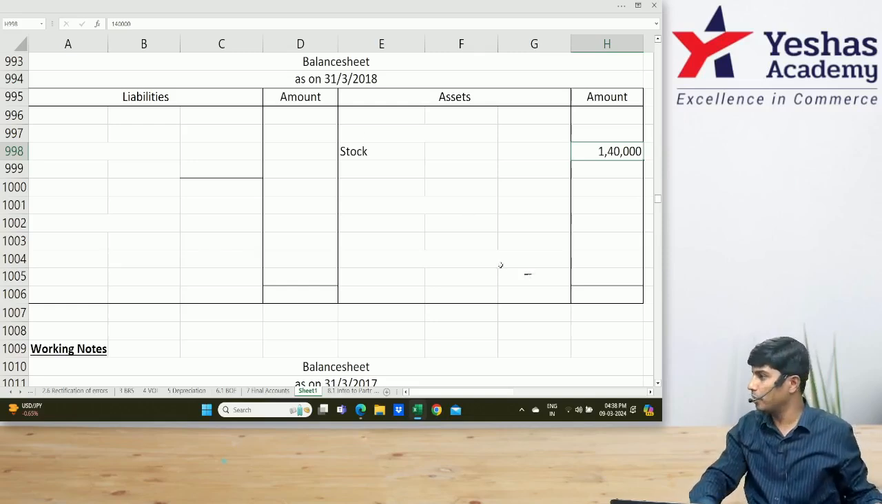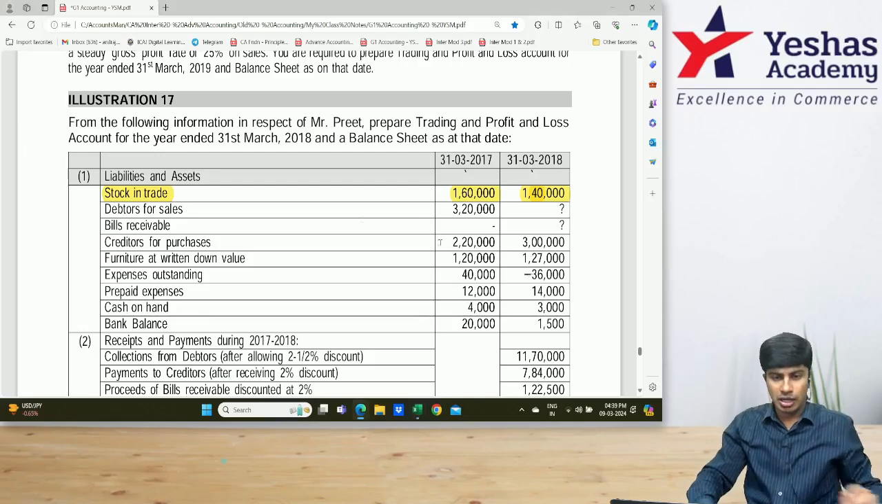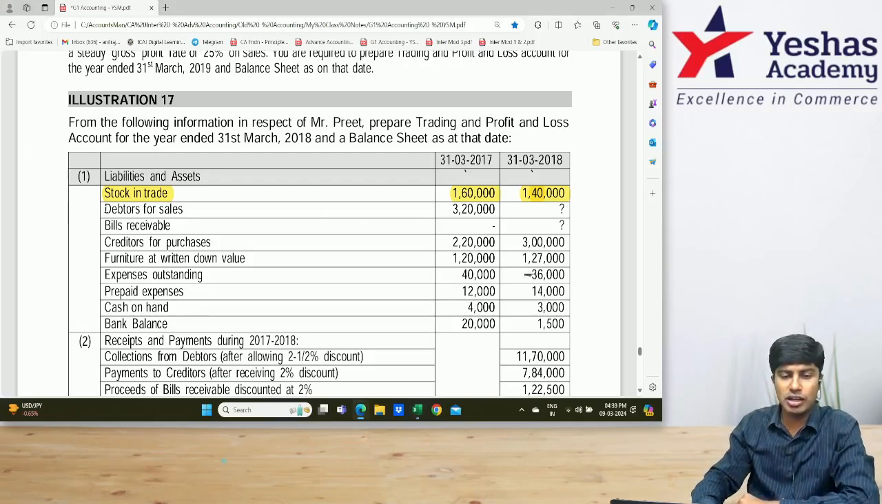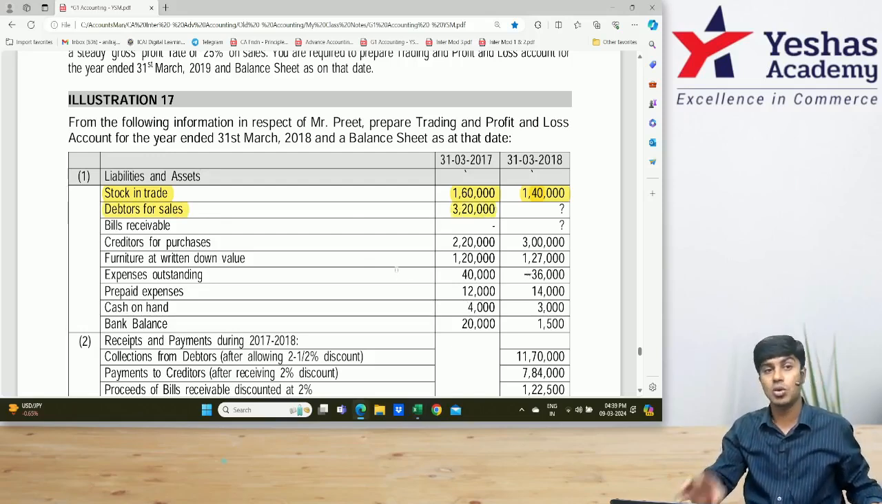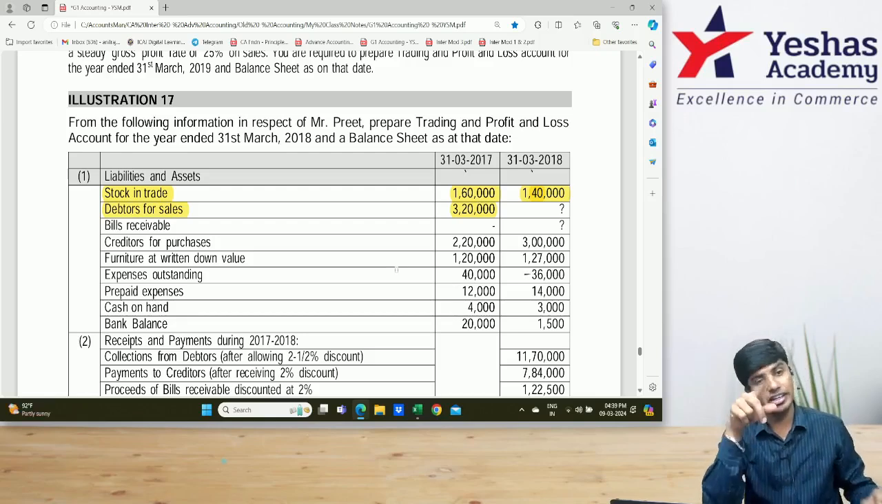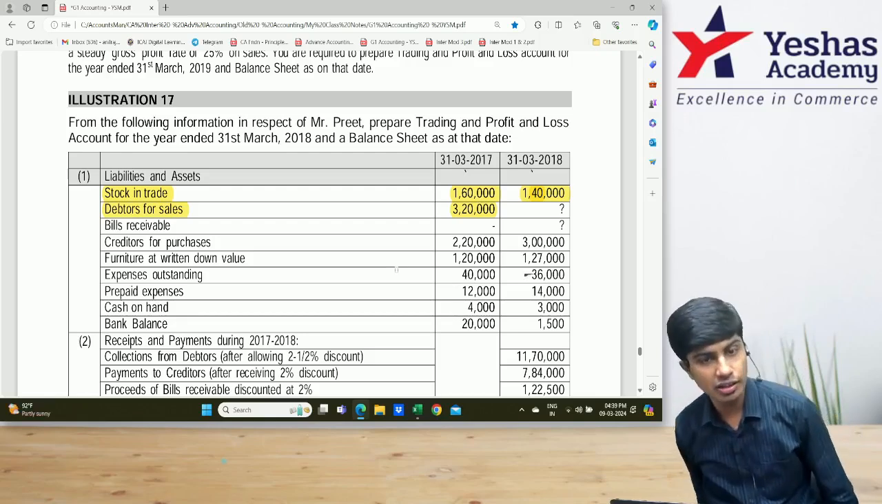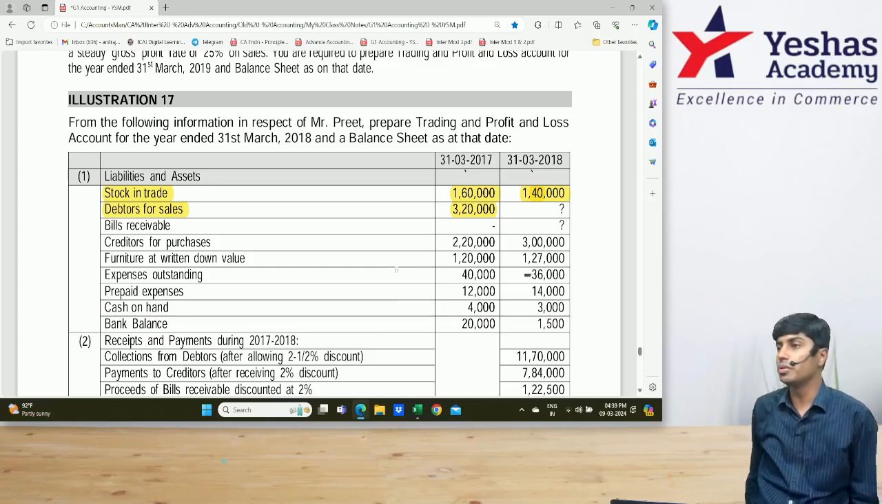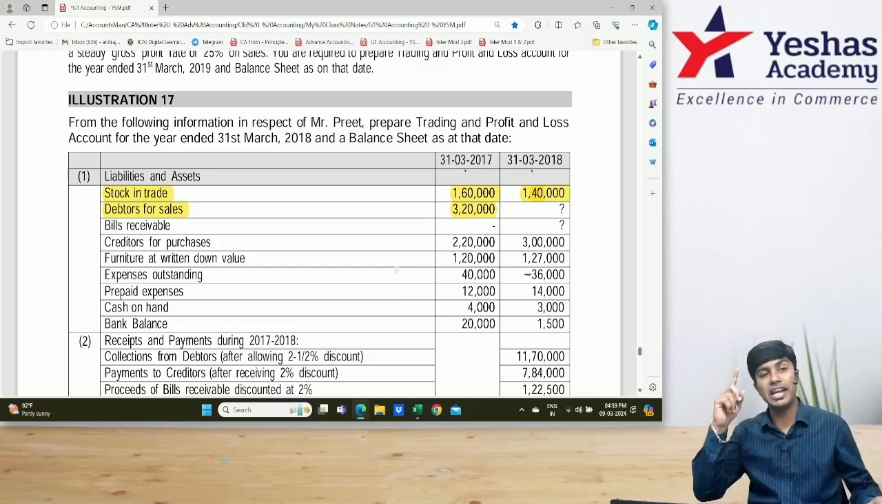Done, 1,40,000 both places. Come back, everyone. Debtors for sales. Debtors of 3,20,000 is opening. Closing we don't know. So two places. One, debtors ledger debit side.